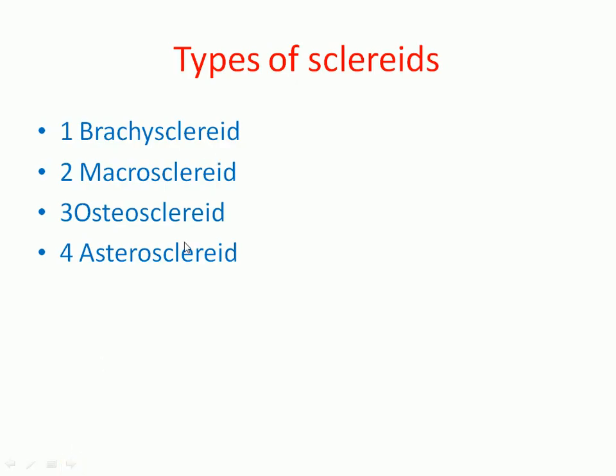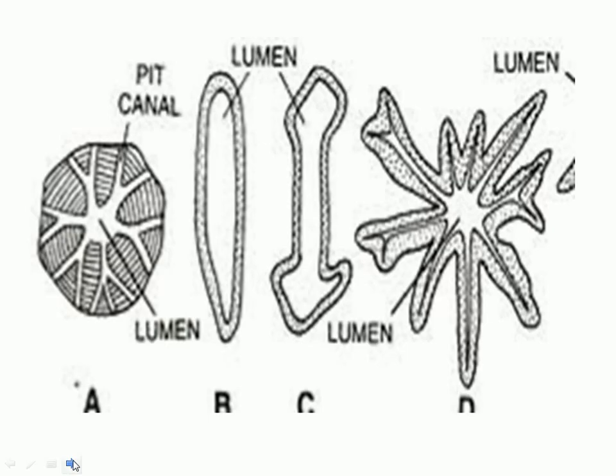On the basis of structure, sclereids are categorized into four categories. First one is the brachysclereids, second is the macrosclereids, third is the osteosclereids, fourth one is the asterosclereids. Now the brachysclereids are present inside the plant, in the cortex region and pith region. Here the cells are isodiametric.